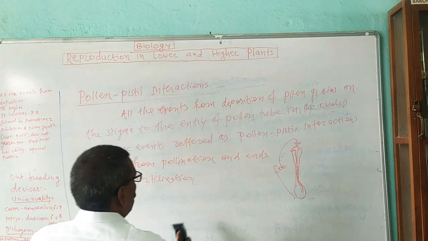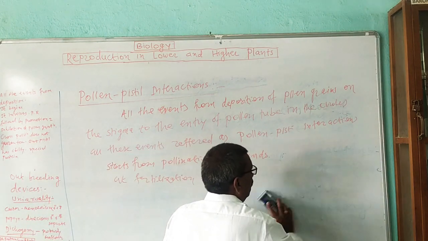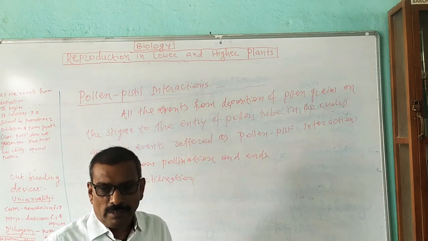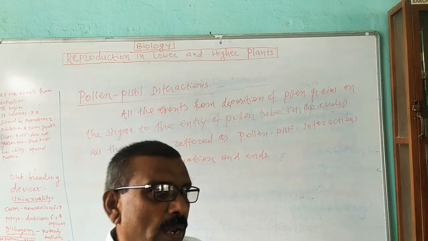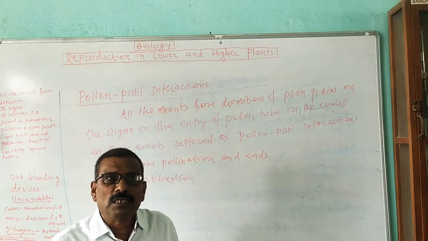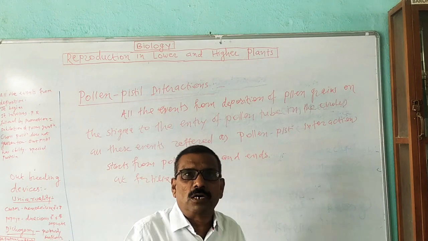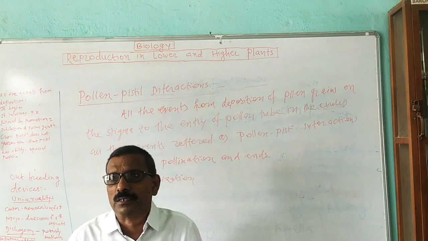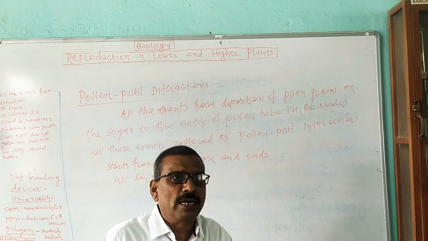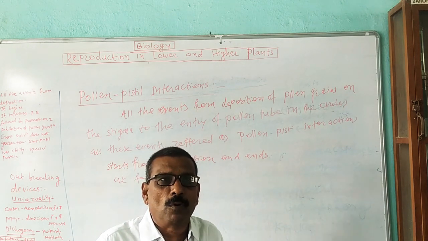Now, next we are going to study that in nature, a plant prepares for cross pollination. We have studied this in contrivances or outbreeding devices for pollination. The plant prepares for cross pollination and avoids or discourages self pollination.